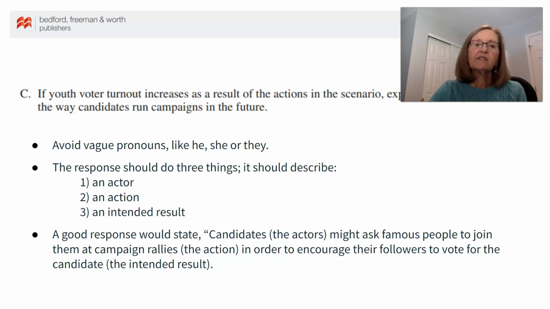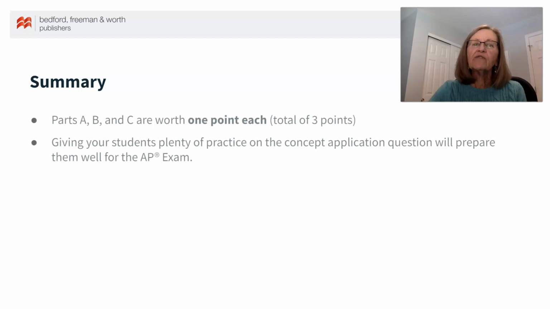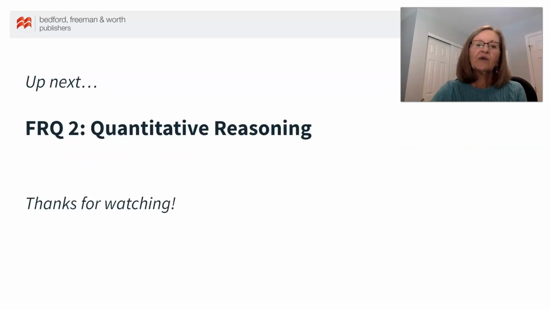Parts A, B, and C are worth 1 point each for a total of 3 points on the rubric. Giving your students plenty of practice on the concept application question will prepare them well for the AP exam. In the next video, we'll examine FRQ 2, the quantitative reasoning question.